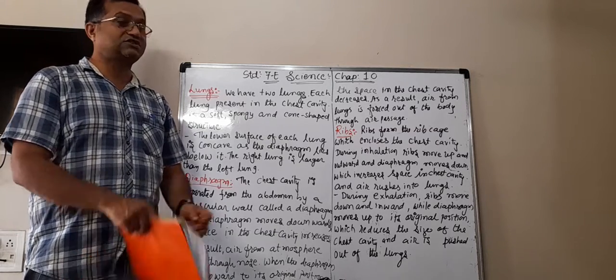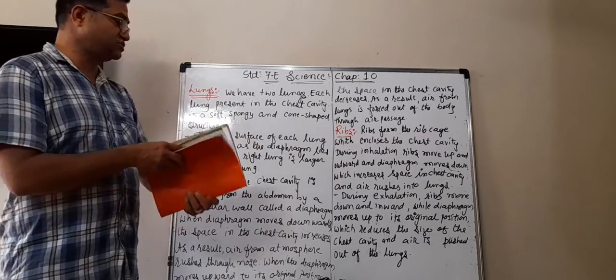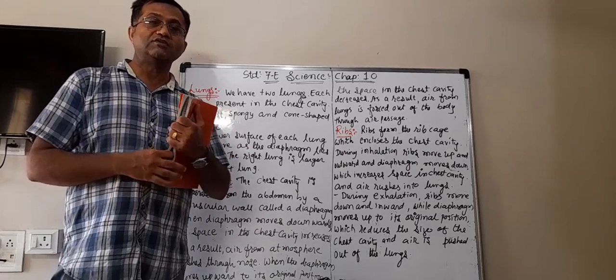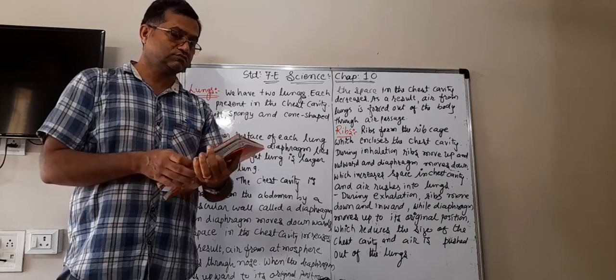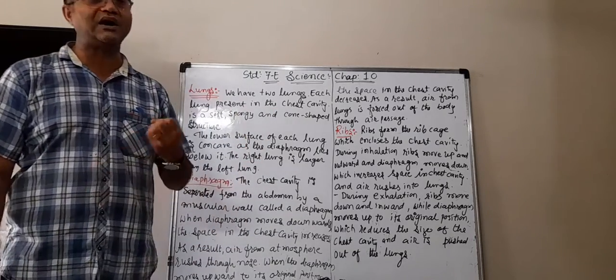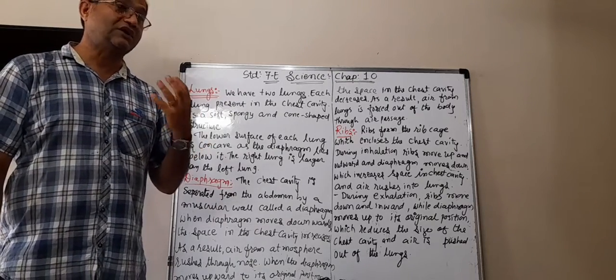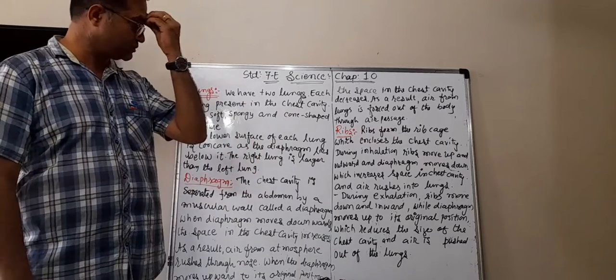We are busy with chapter number 10, respiration in organisms, in which in the beginning we learn about what is the requirement of respiration, why do we respire, what is actually respiration, and the types of respiration.